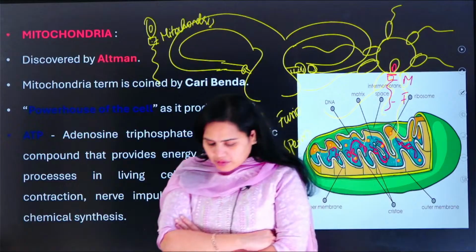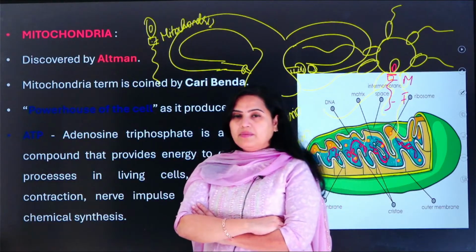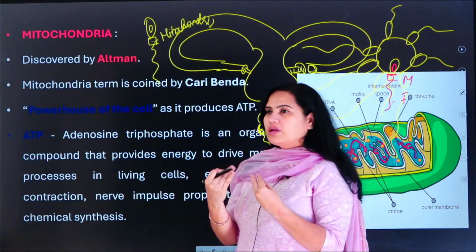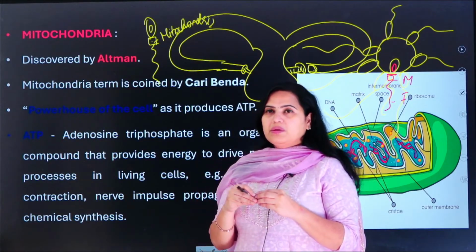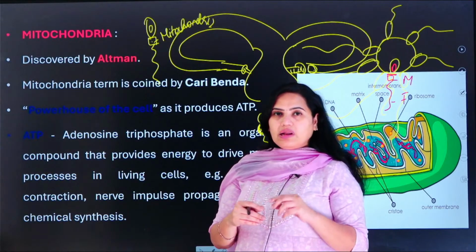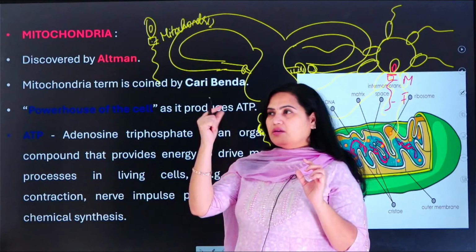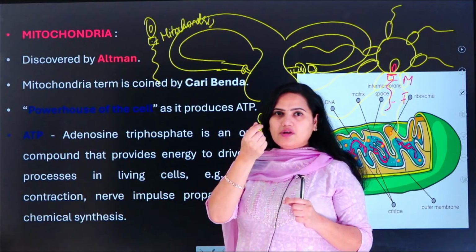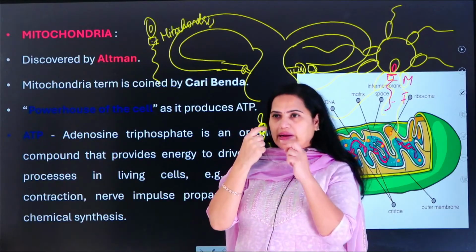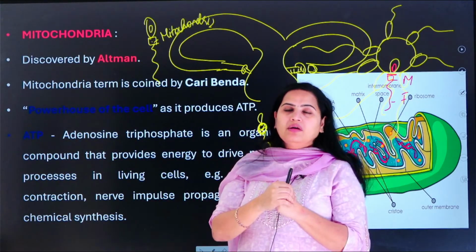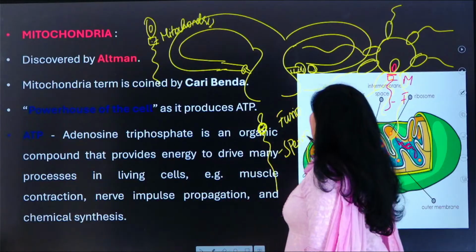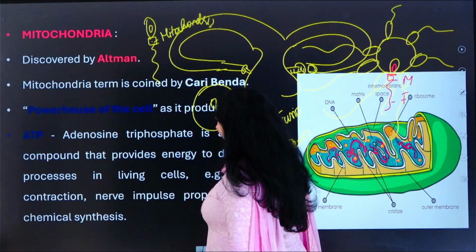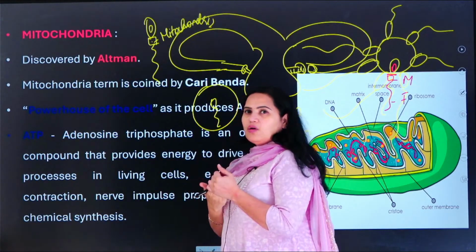Some students ask me, ma'am, what happens in artificial insemination? Usually if the couple are not capable of becoming pregnant naturally, the oocyte is taken and the semen is collected. They consider one sperm and directly inject the entire sperm into the oocyte. Imagine that this is the egg; the entire sperm is made to enter the oocyte.